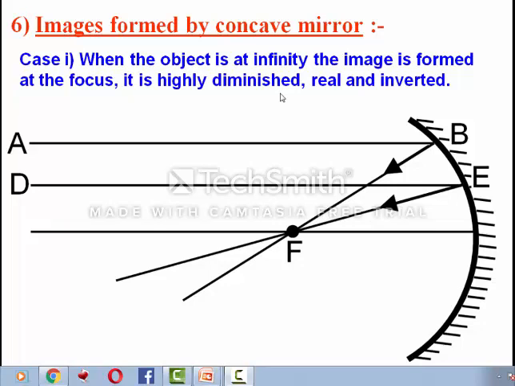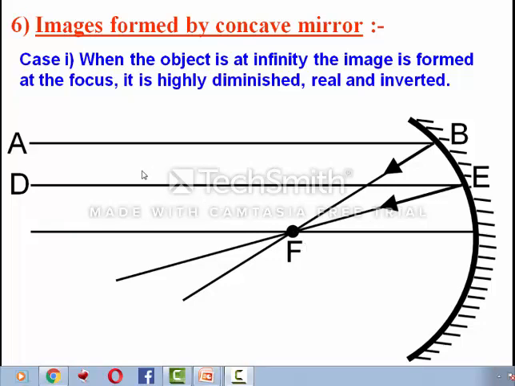Nature, size and position. So what is the nature of the image? It is real and inverted. Whenever the object is at infinity, the image which will be formed will be real and inverted. That is the nature. Position: the image is formed at focus. And size: the image is highly diminished. So this is the first case of the concave mirror.